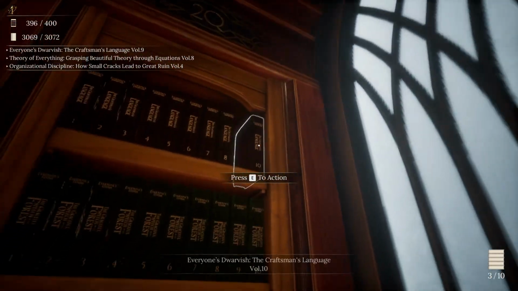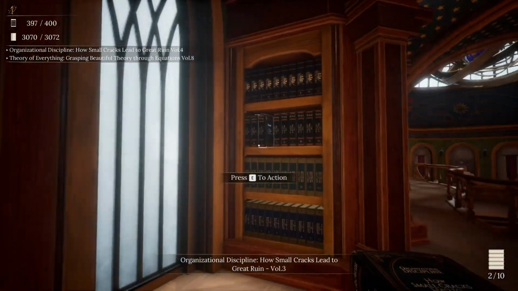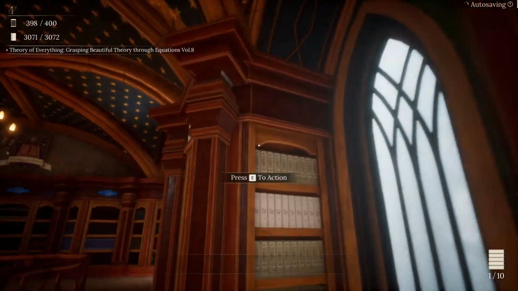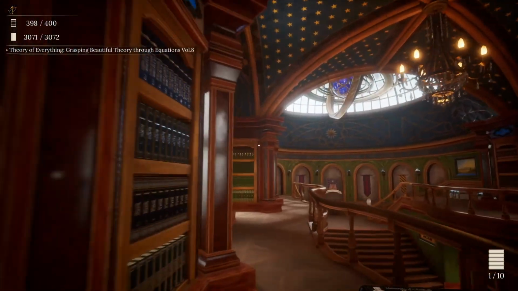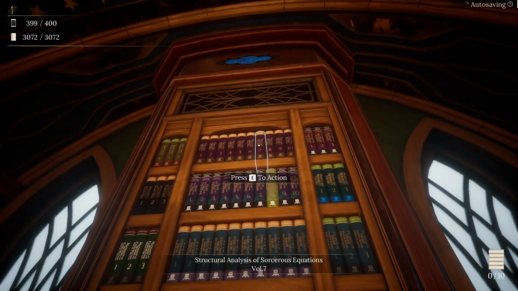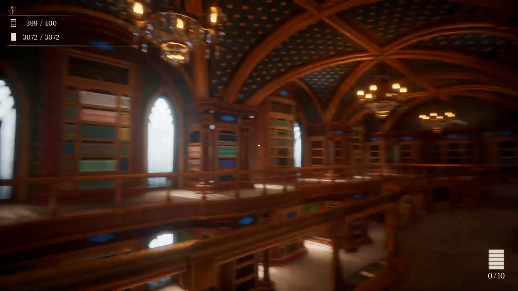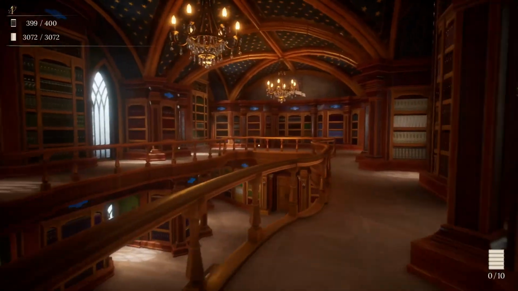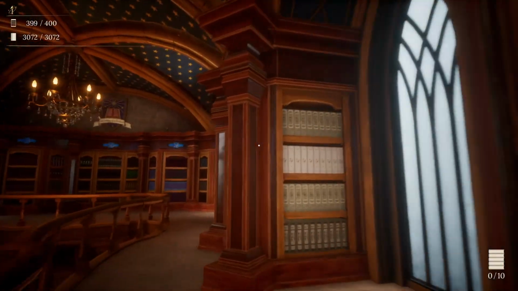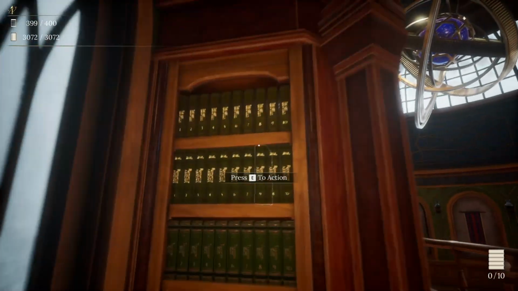Everyone's Dwarvish to Craftsman's Language, Volume 9. Organization Discipline, How Small Cracks Lead to Great Ruin, Volume 4. Stop checking, and then Theory of Everything, Grasping Beautiful Theory Through Equations, Volume 8, completes that, but something's wrong here. Because the archery is the only one that doesn't have the sorting done. So there's one that I got mixed up.